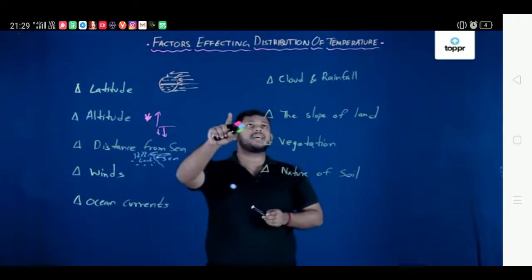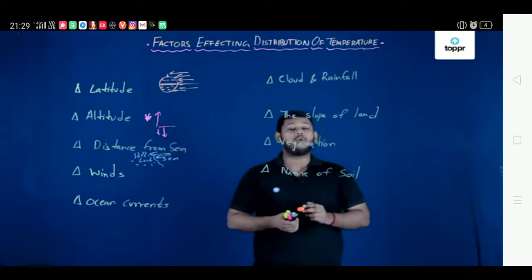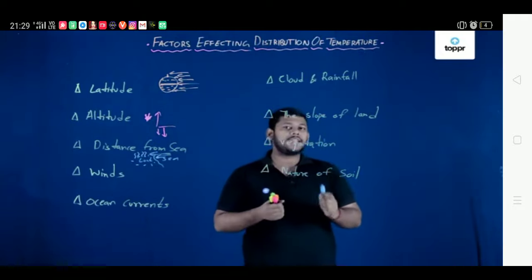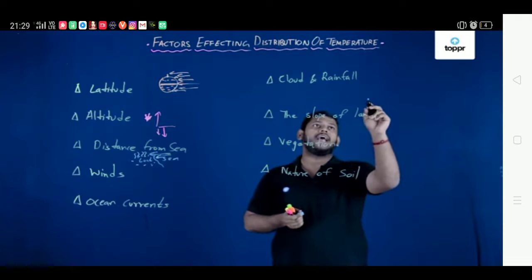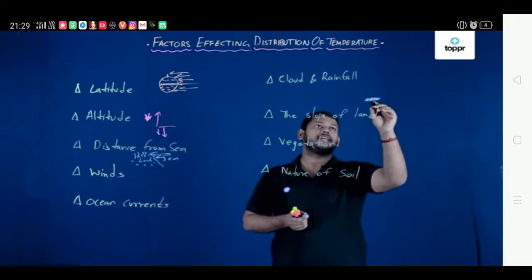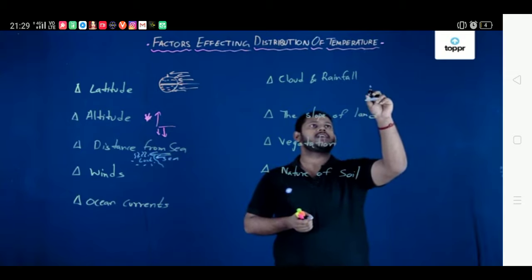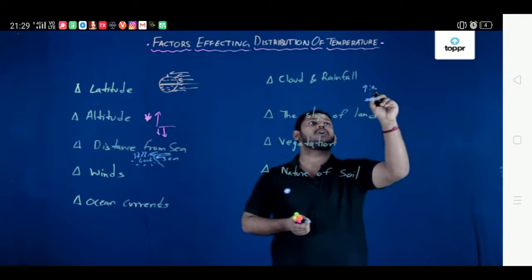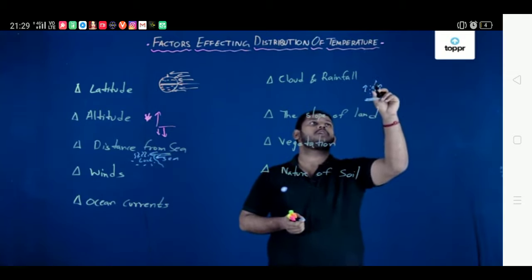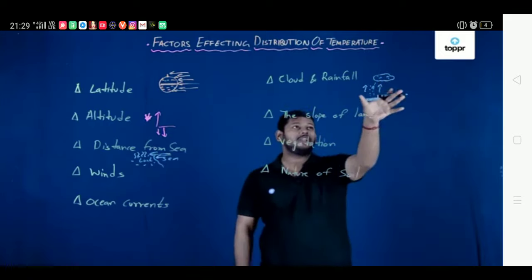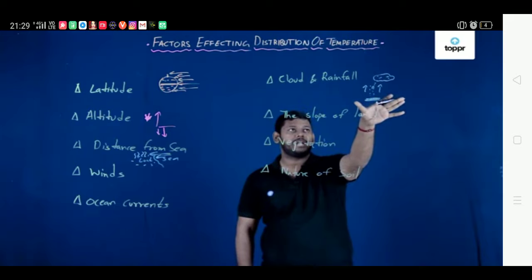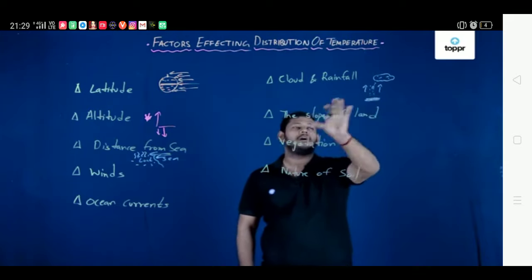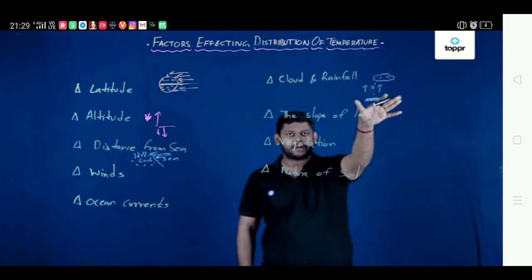So we have covered latitudes, altitudes, distances from sea, winds and ocean currents as the factors affecting the distribution of temperature. Now we will be discussing clouds and rainfall. Basically, whenever land or sea is getting heated, in that region there is upward movement of water vapor, and this water vapor forms clouds. If there is excessive heat and enough moisture, there is a very huge chance that it might rain.